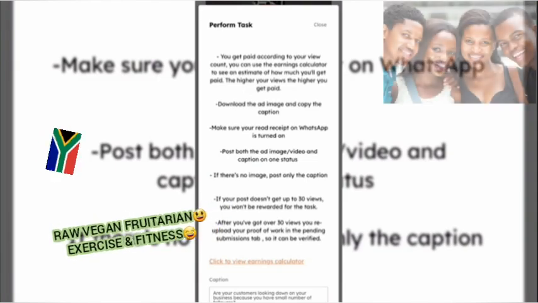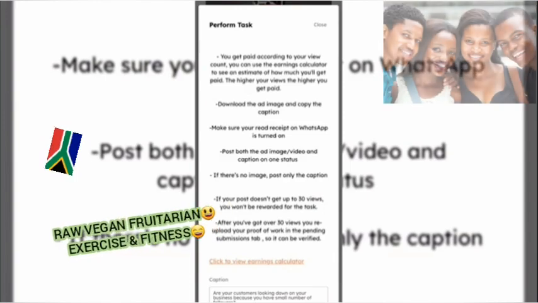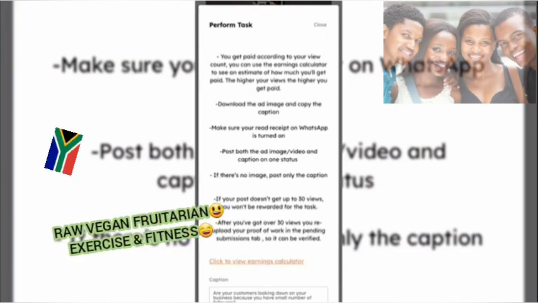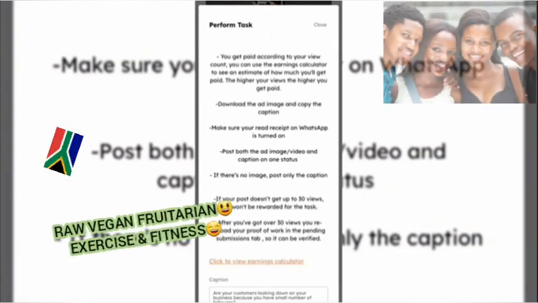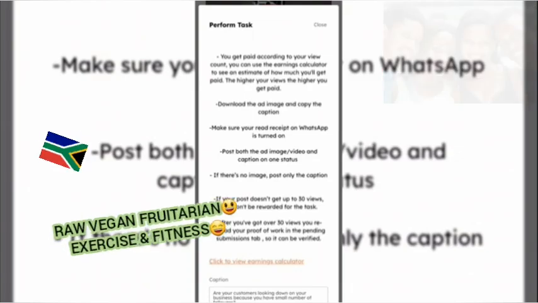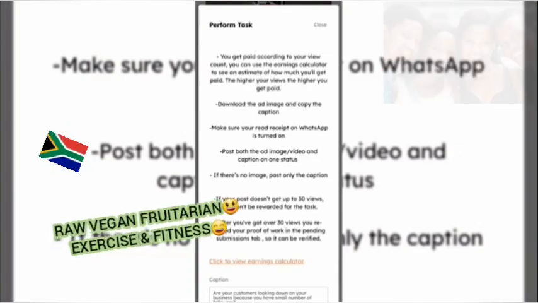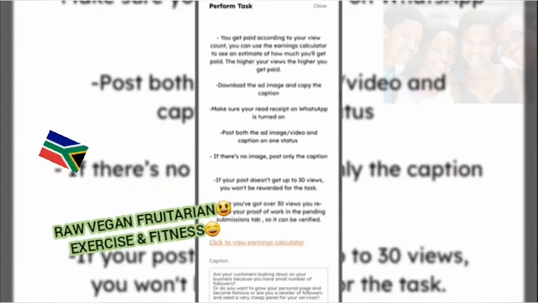So you can see, download the ad image and copy the caption. Make sure your read receipt on WhatsApp is turned on. Post both the ad image, video and caption on your status. That is, if there's an image on this particular post you want to post, you need to download the image, and also if there's a video, you need to download the video, and when you are posting, you post the video and add the caption to it. If there is no image, post only the caption.